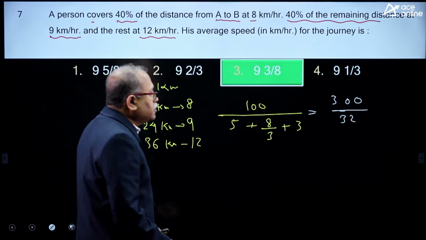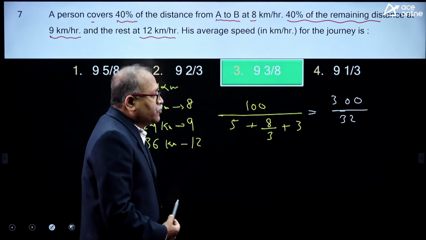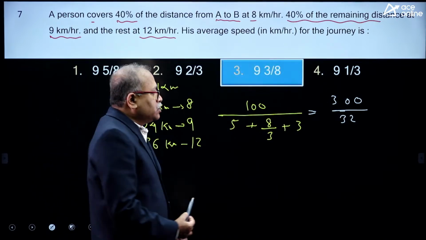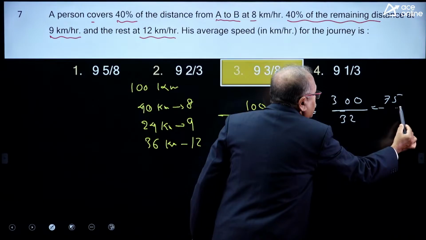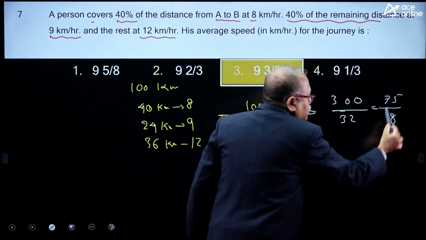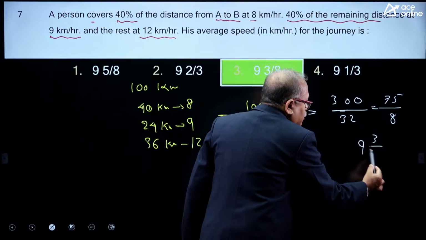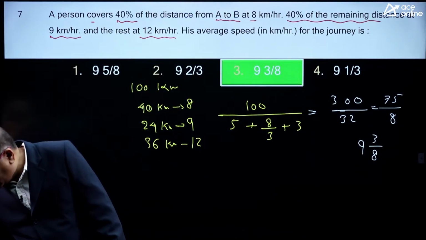Now, 300 by 32, you can see that the number is getting cancelled by 4. Yes. So your numerator is 75 and your denominator is 8. When I divide this, 8 9s are 72, the remainder is 3 by 8, 9 3 by 8, option choice 3.